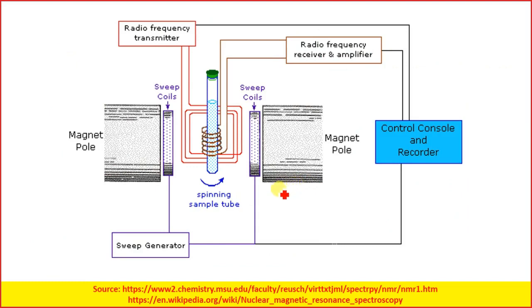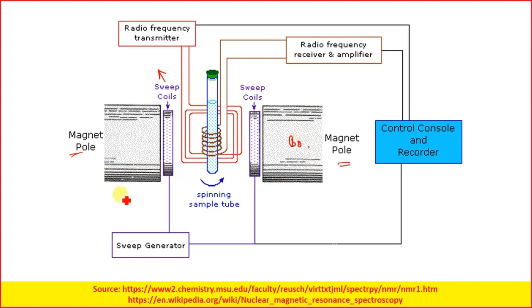Now this is the instrumentation. You have a magnetic pole, and in between, the magnetic poles create the external B0 field. Then you have the sweeping coils where the magnetic field is being made incremental. So continuously the magnetic field is being increased.